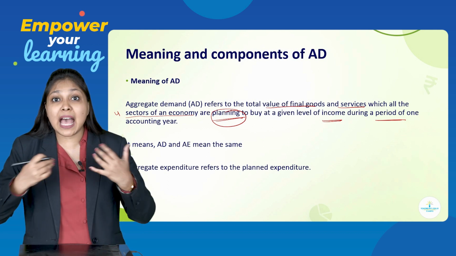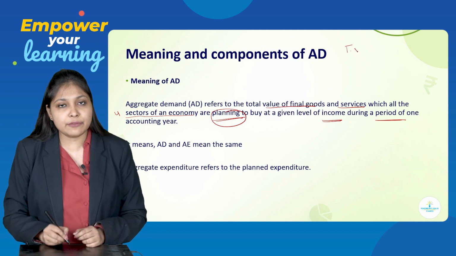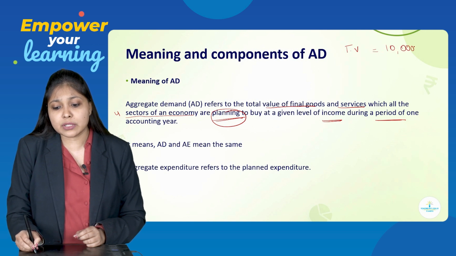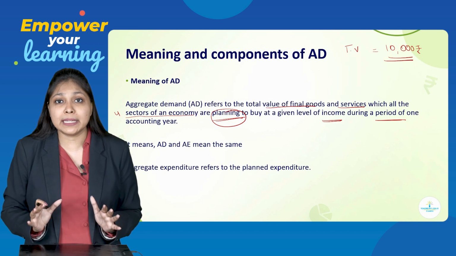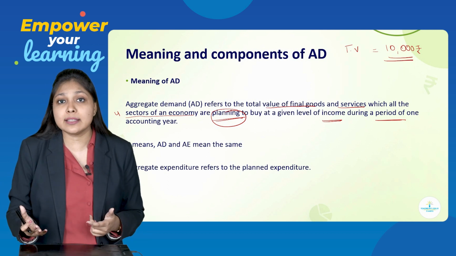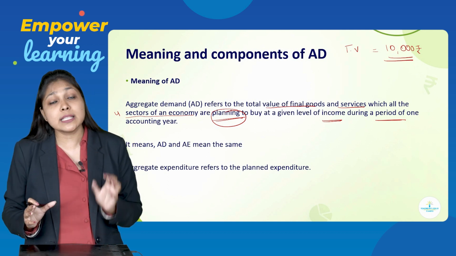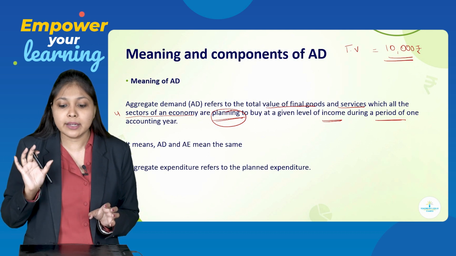For example, I am planning to buy a TV. Okay, I am planning to buy a television. That television is going to cost me 10,000 rupees. Now this I have just planned in my mind. I have not actually done this expense. I have not actually done this transaction. This is just my plan to buy a television, to buy a TV.